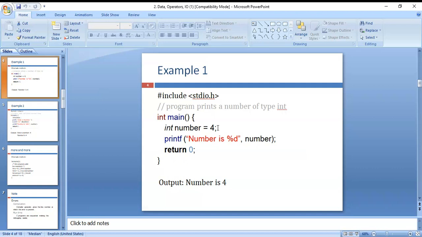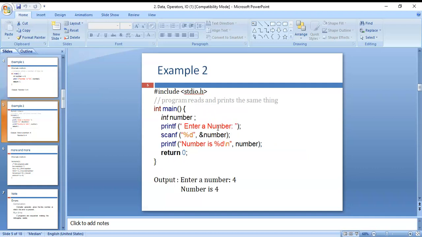Here the number is given, and you just print the number in this program. Next program you can see here. Here the number is not given; you read the number from the keyboard. That's why we are using the scanf function here. Next, printf enter a number, scanf %d &number. Next, printf number is %d, number, return 0. Here enter a value 4 and the number is 4.